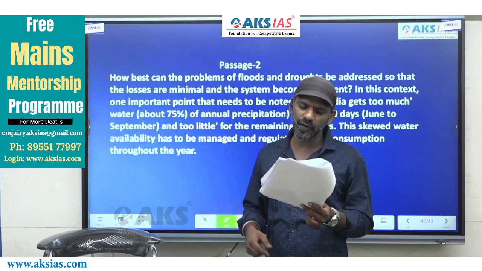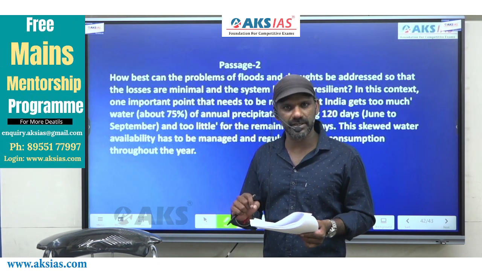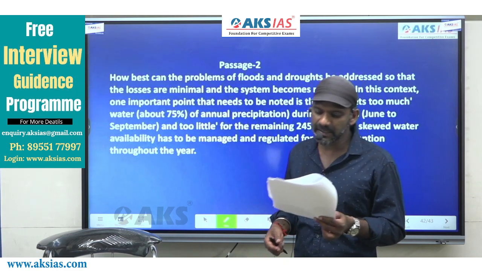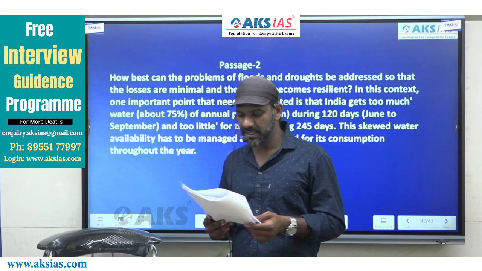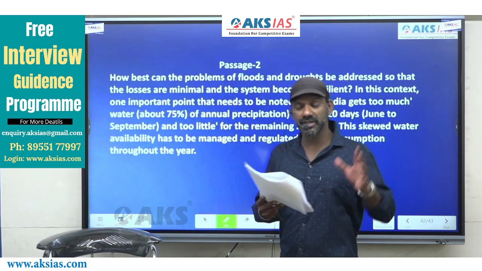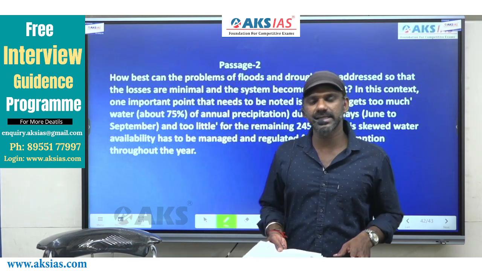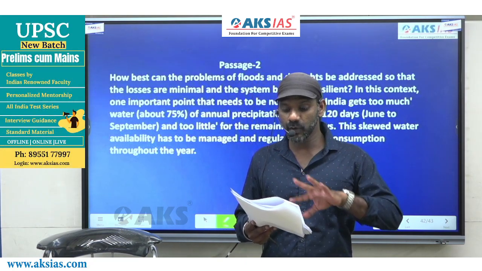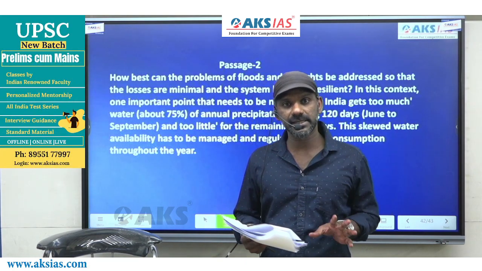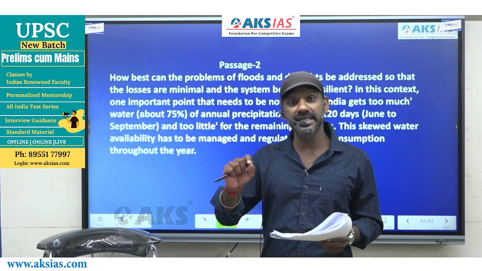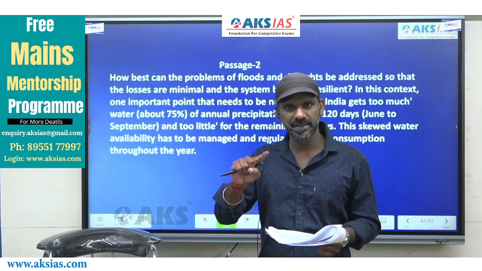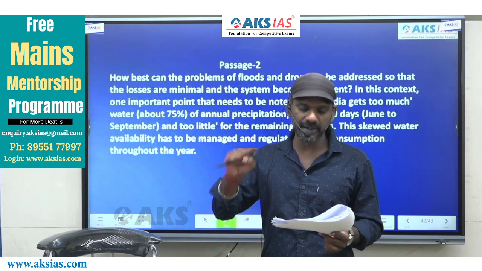For the remaining 244 days, India gets too little water, right? This is an important point that needs to be noted. This skewed availability has to be managed and regulated for its consumption throughout the year. So the fact is that India gets too much water for 120 days, and for the remaining 245 days, India gets too little water. So too much water, 120 days; too little water, 245 days.